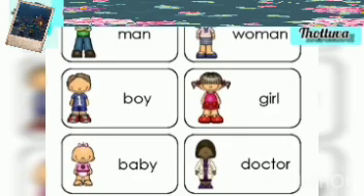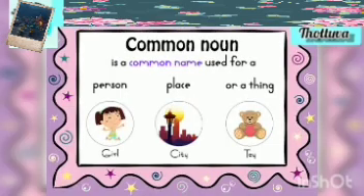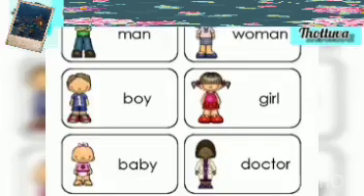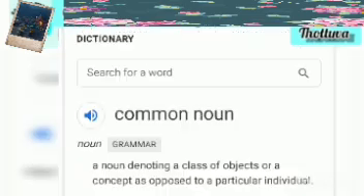For example, in the case of a person, if we say boy or girl or man, woman, all these are common nouns or general names. When I say man, it can be any man. I am not particularly specifying which man it is. I simply say the man is very tall. So it can be any man.